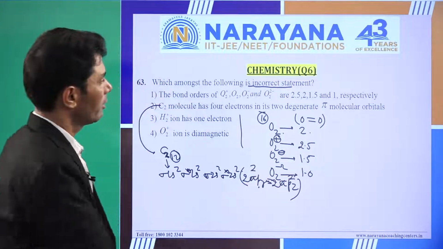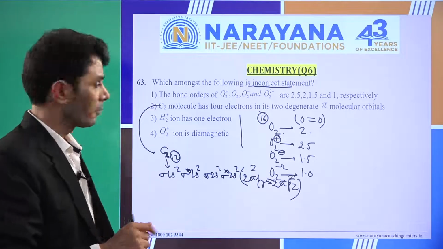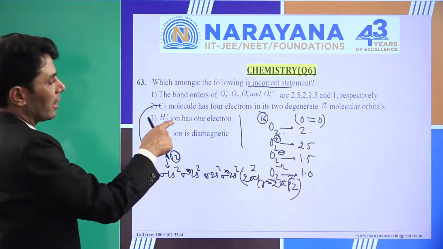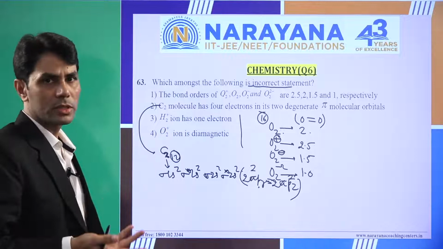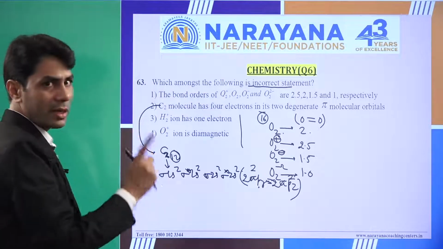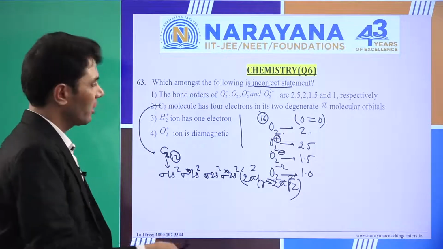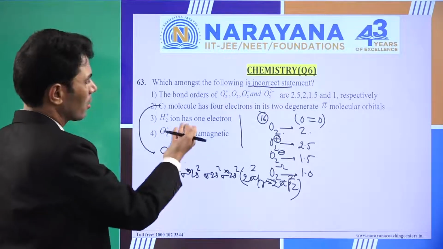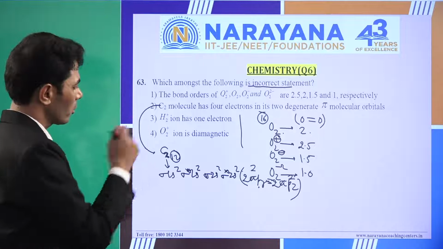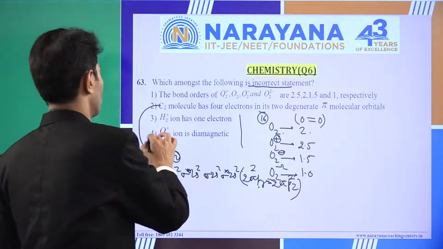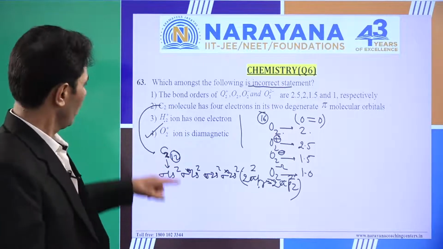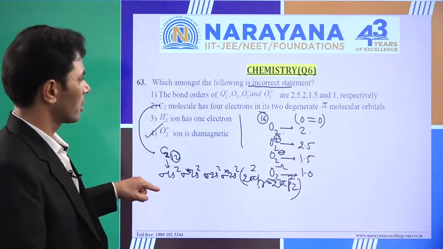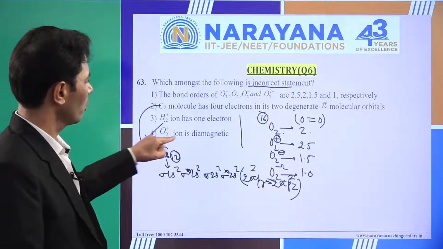It means this statement is correct. And for the next one, how many electrons? Sir, one electron only. So it is also correct. So the incorrect one is this one only. Actually, if you read all the options, you can directly land on this option.